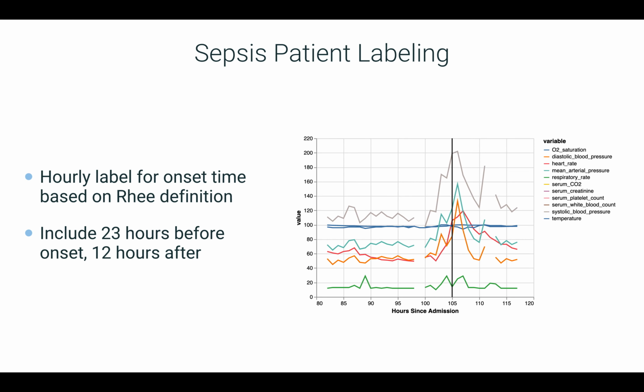We're using Ree's definition to label each septic patient at the hour they acquired sepsis, the onset time. For training data, we then include 23 hours before and 12 hours after onset time for a total of 36 hours. The chart shows an example septic patient's vital signs and labs, and their onset time labeled with the black vertical line at 105 hours since admission time.